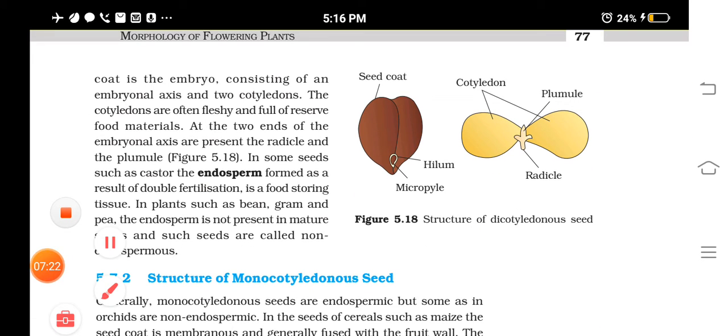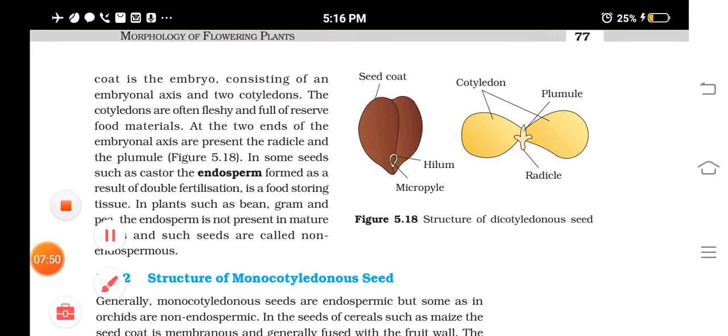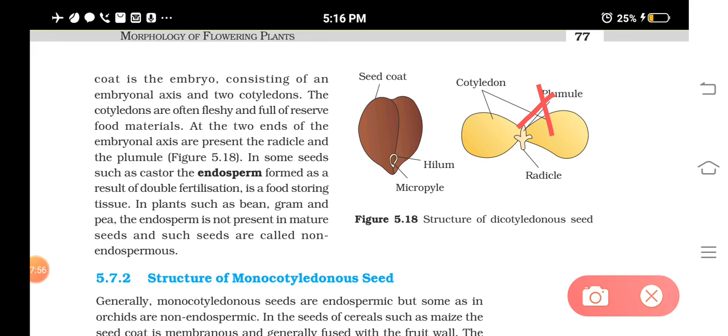you can see that it will have the embryonal axis and the cotyledons. If you open a groundnut seed, or open cashew nuts, the edible part is the cotyledons. Two cotyledons you can see, and in between there will be an embryonal axis. The top part of the embryonal axis is called the plumule, and the lower part is known as the radicle.